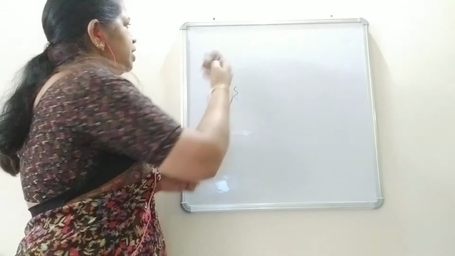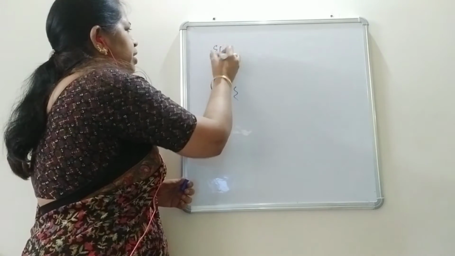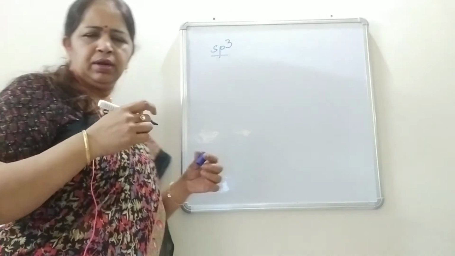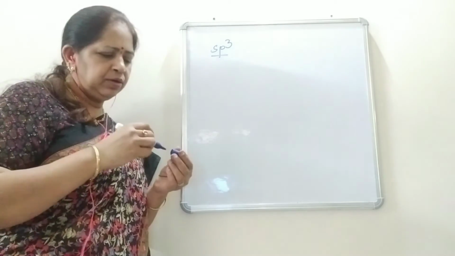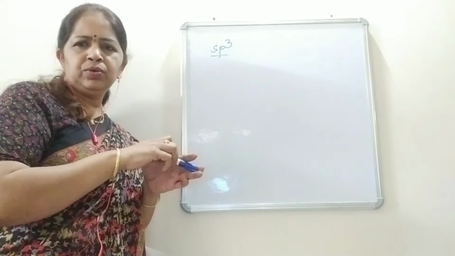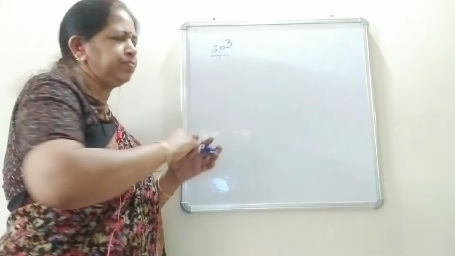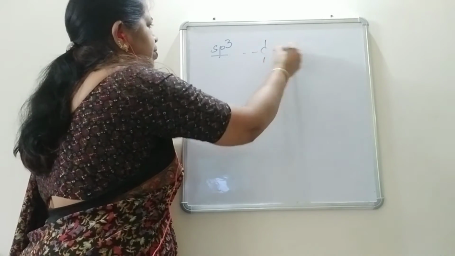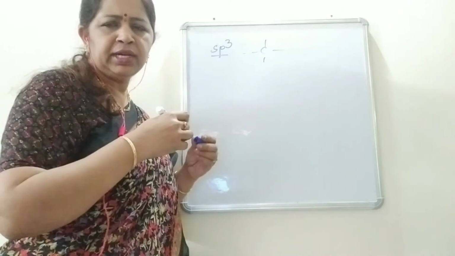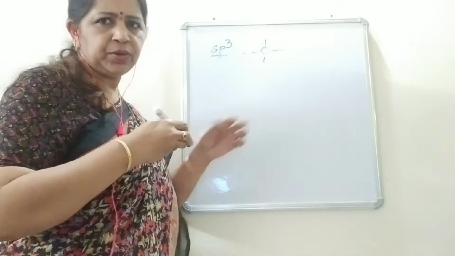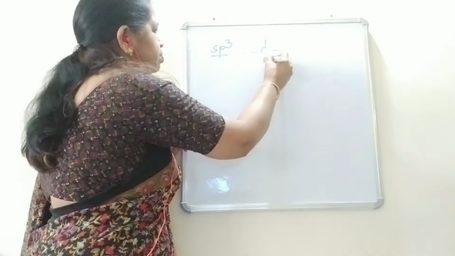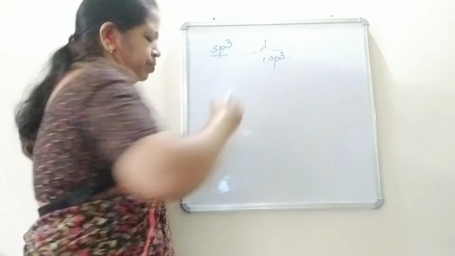First, sp3 hybridization. In sp3 hybridization, the carbon is bonded through 4 single bonds. If a carbon has all single bonds attached to it, then this carbon is said to be in the sp3 hybrid state.